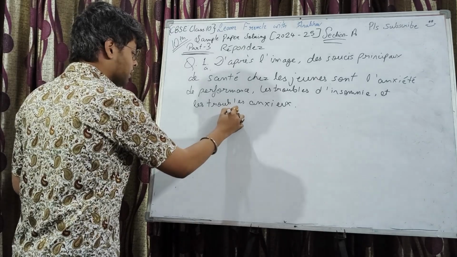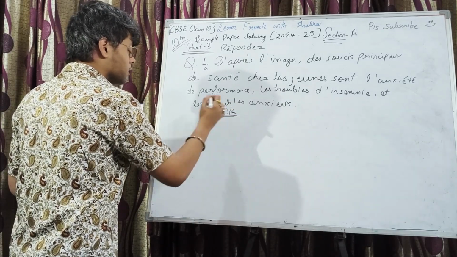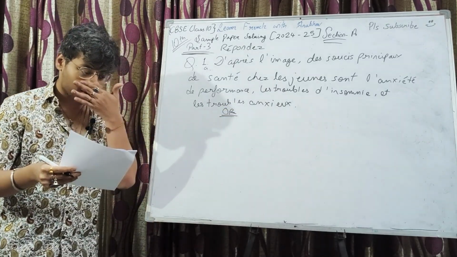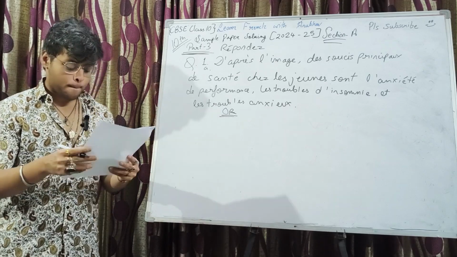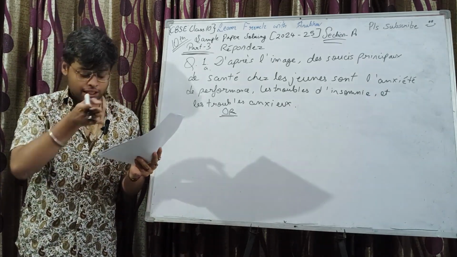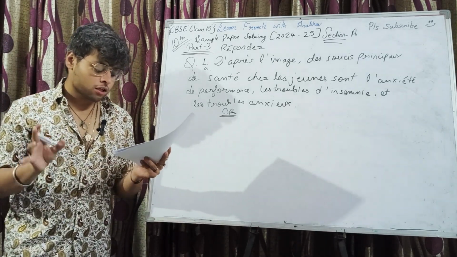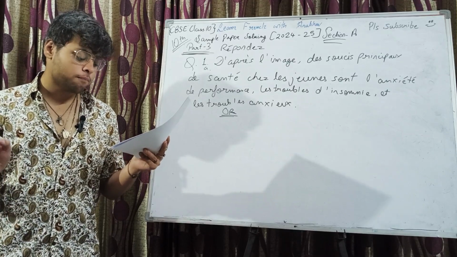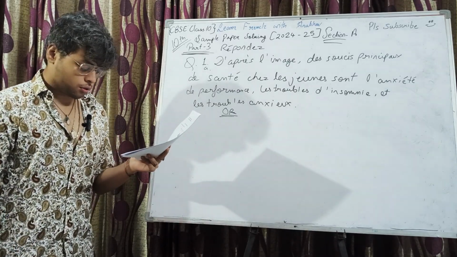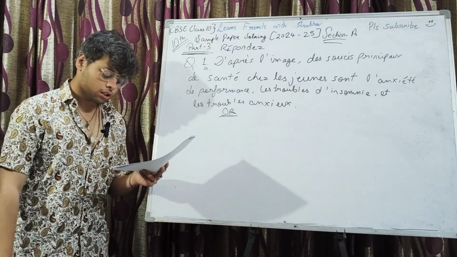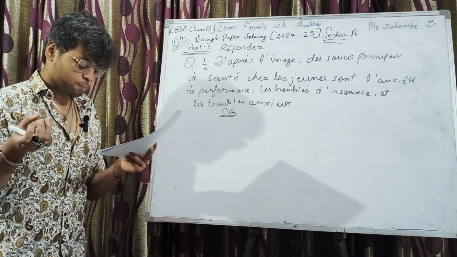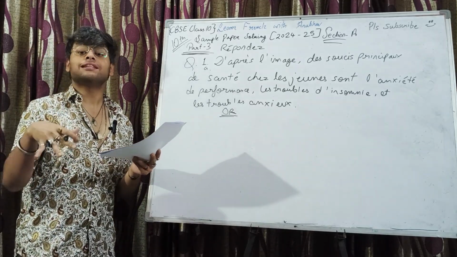Now A part we have another option exclusively for students who are visually impaired, right? So for them, the question is, selon le texte, comment se sentent les élèves qui ont peur des examens? So as per the text, how do those students feel who are scared of exams?